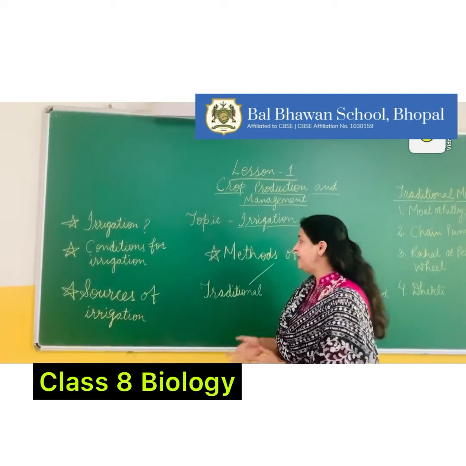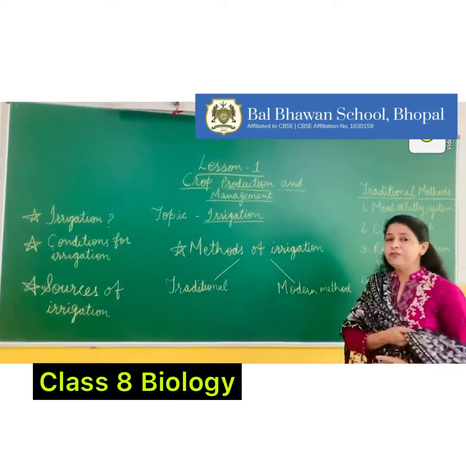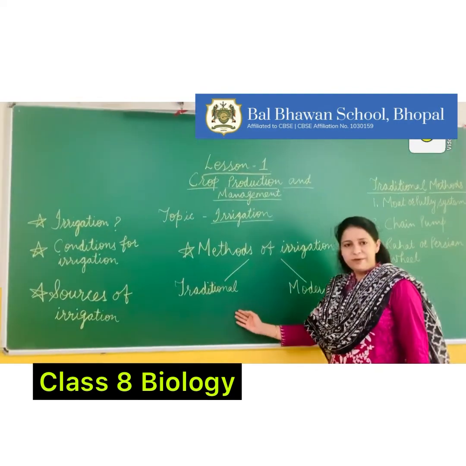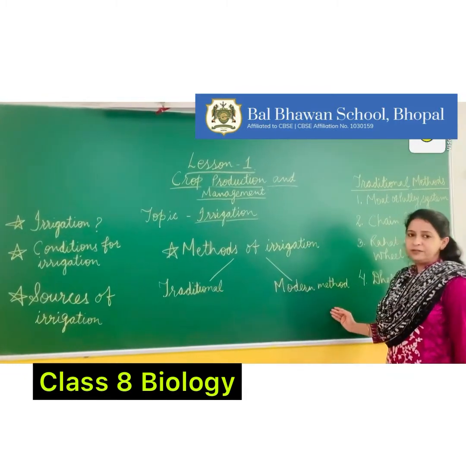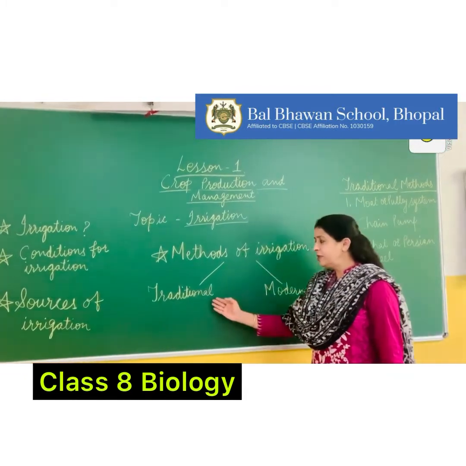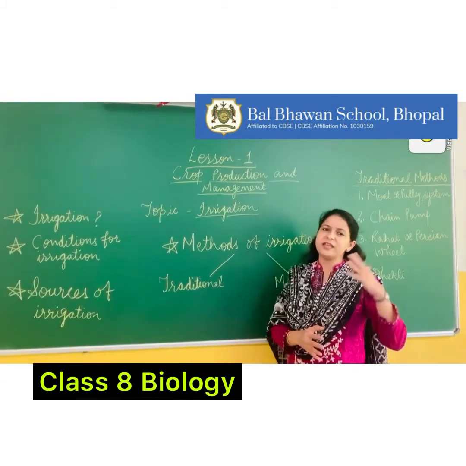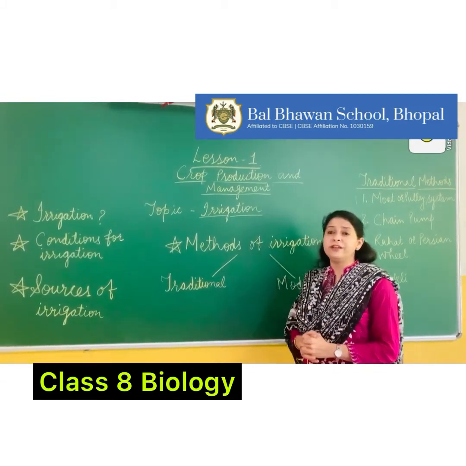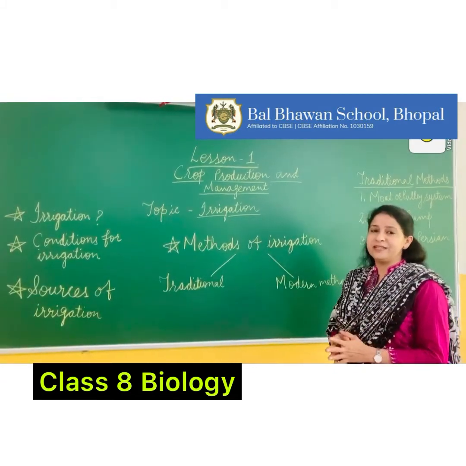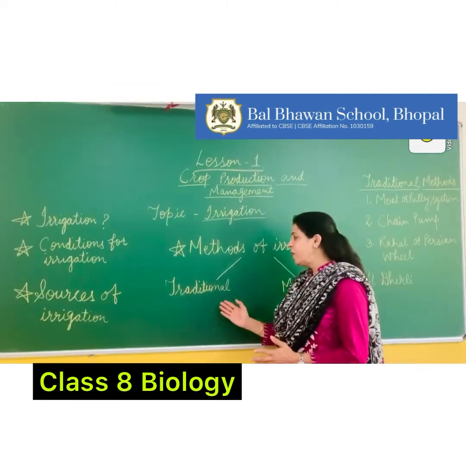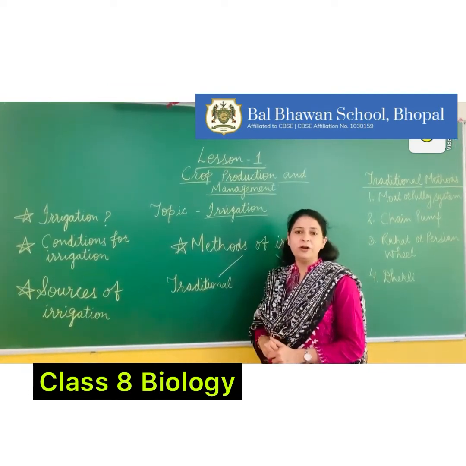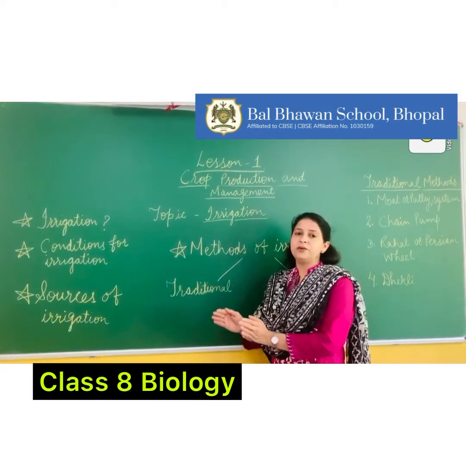Now come to the methods of irrigation. Methods of irrigation include the traditional method and the modern method of irrigation. As the word suggests, traditional means ancient methods of irrigation where there were no modern gadgets present at that time. The farmers were using these methods for watering the crops at proper intervals.